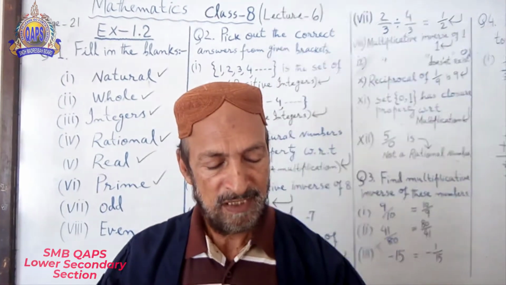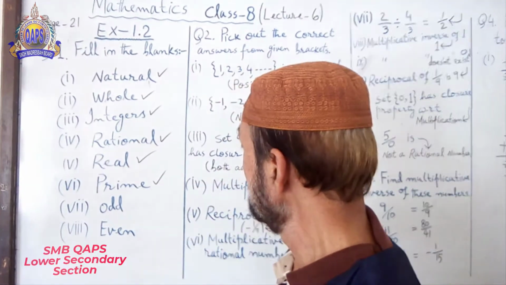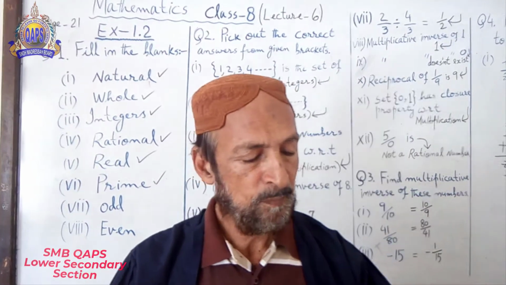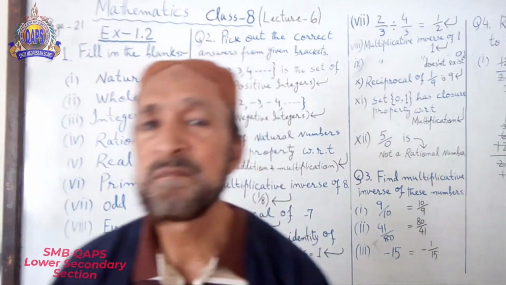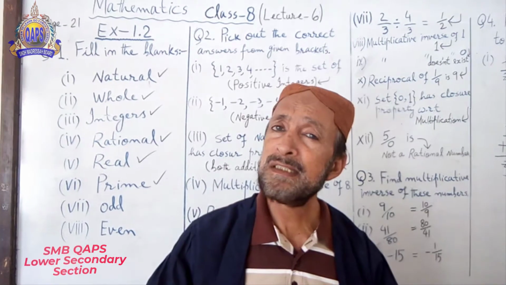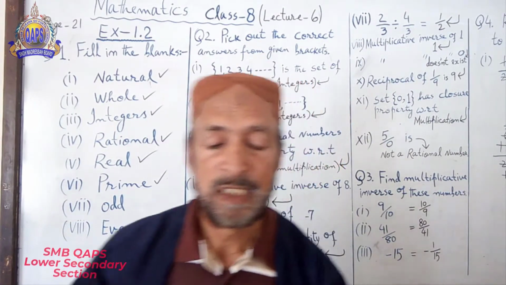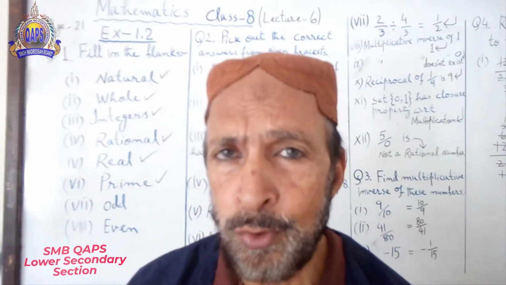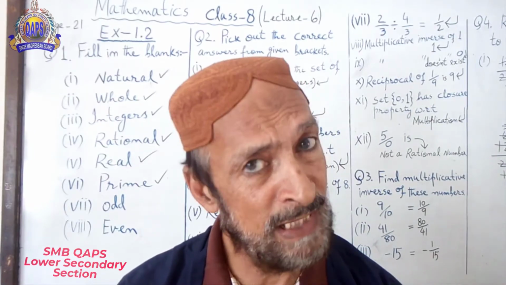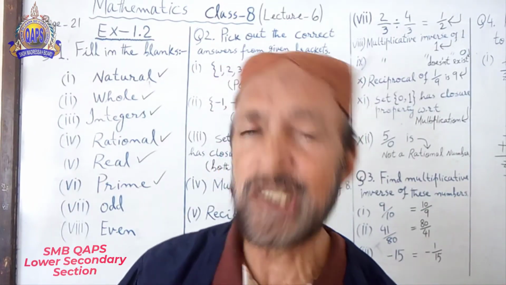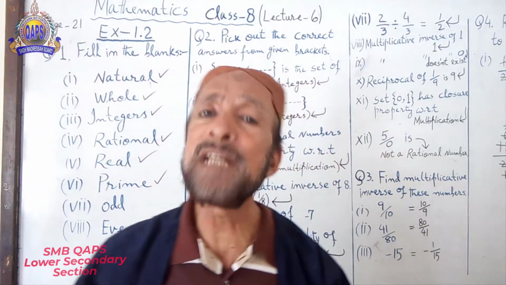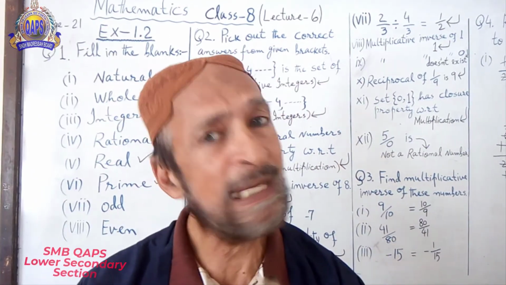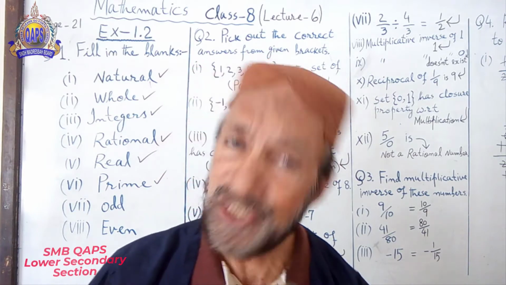And see, 2, yes, prime number. Reason? You may divide 2 by 1 and by itself. In the same way 3, you may divide 3 by 1 and by 3.